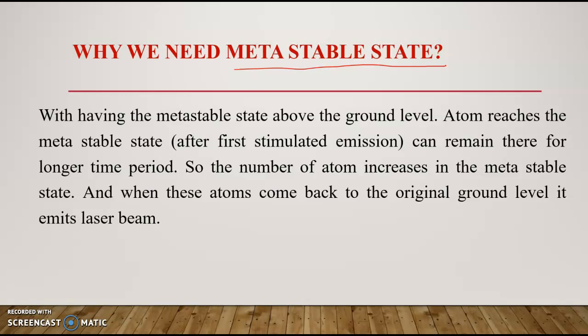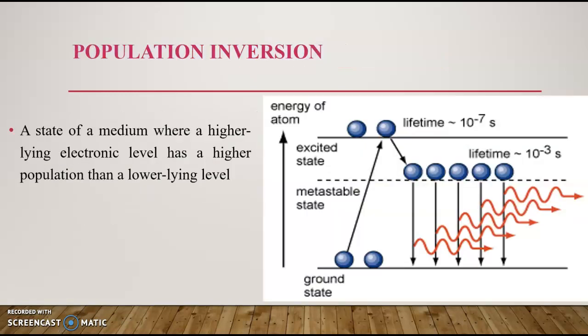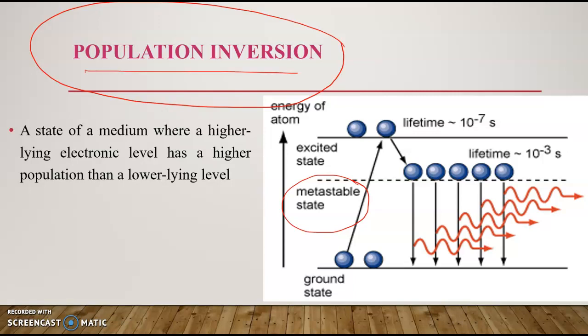So the metastable state is an intermediate state between the ground state and the excited state. Here we explain the necessity of this metastable state, and the metastable state is actually required for an important process in the production of laser, that is the population inversion.